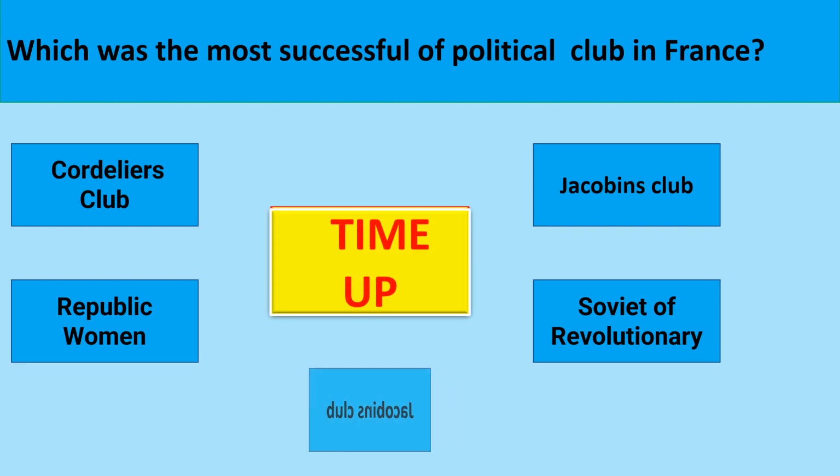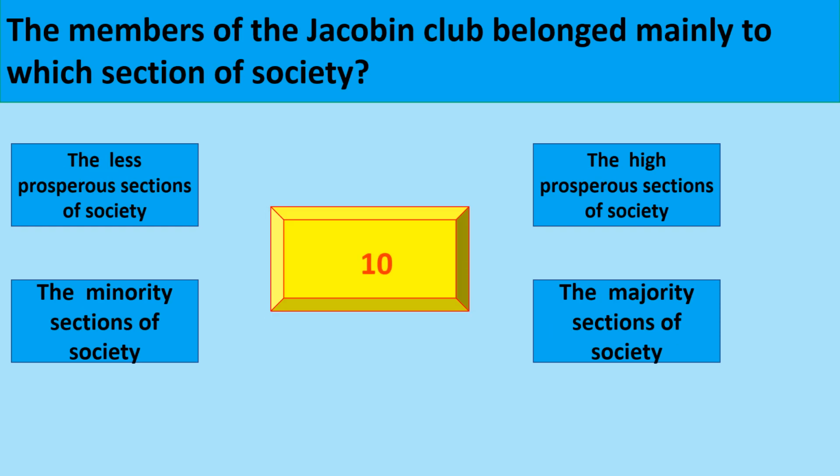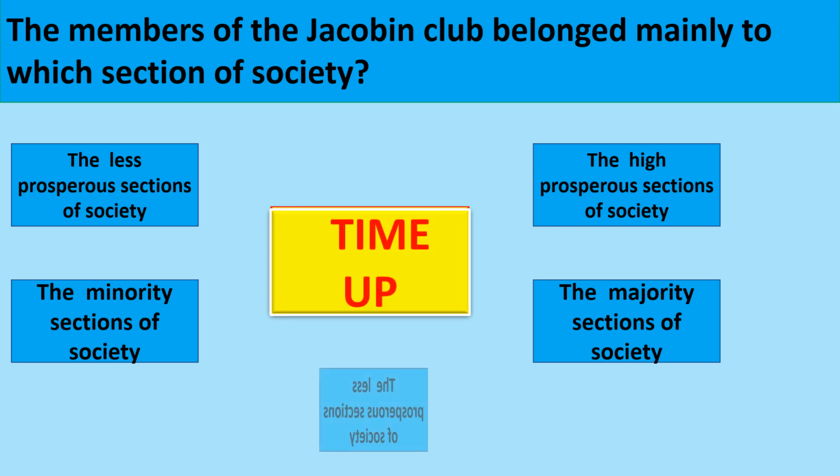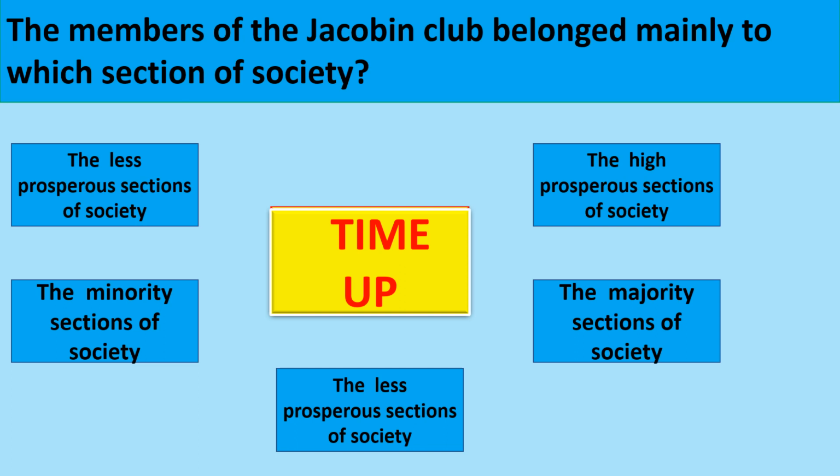The correct option is Jacobins Club. The members of the Jacobin Club belonged mainly to which section of society? The less prosperous sections of society.